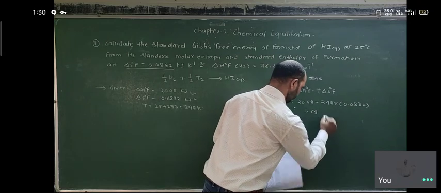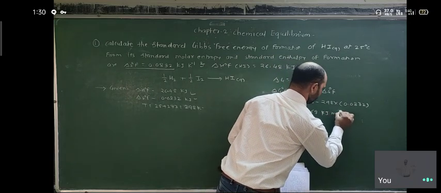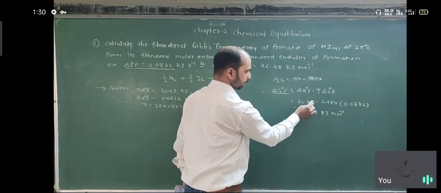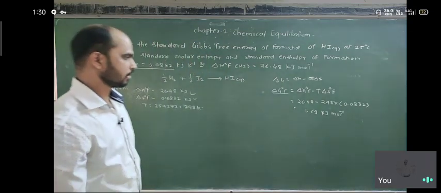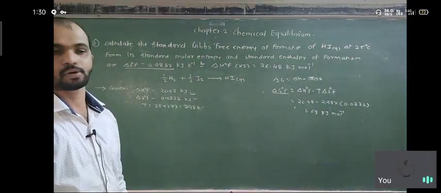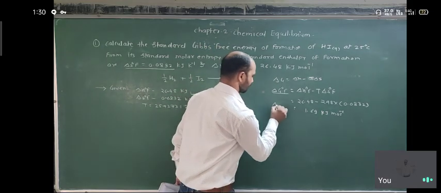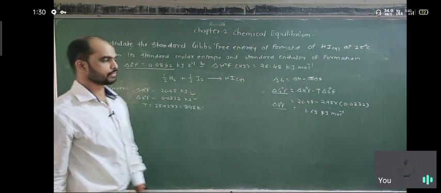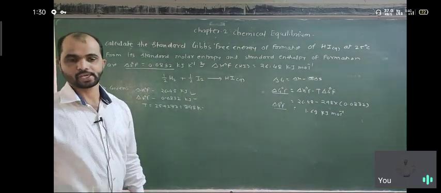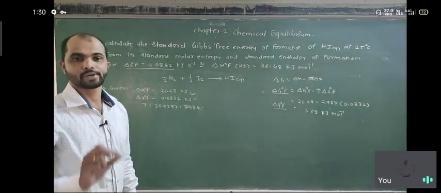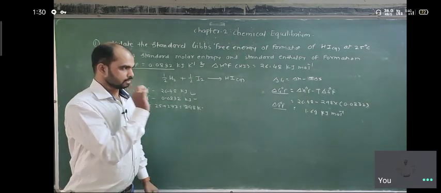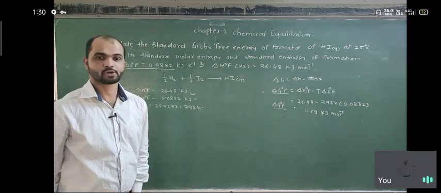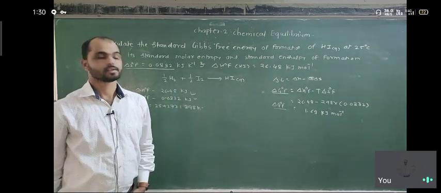So the answer is 1.69 kilojoule per mole. First multiply these two and subtract from this, and we get 1.69 kilojoule per mole as the standard Gibbs free energy of formation. This way we can calculate. So it is the first method to calculate the Gibbs free energy when we know the values of delta H F, the heat of formation, as well as the entropy of formation.